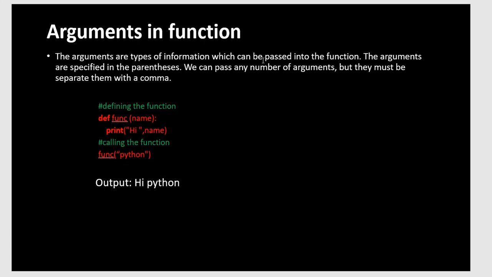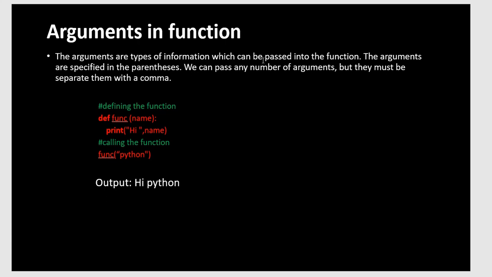Arguments are the type of information which can be passed into functions. The arguments are specified in the parentheses. We can pass any number of arguments, but they must be separated by commas. It means arguments are what we pass between the parentheses. We can define many arguments, but each and every argument is separated by a comma.